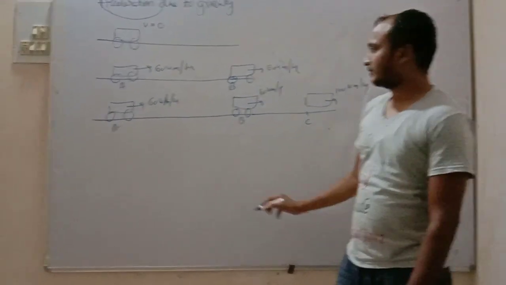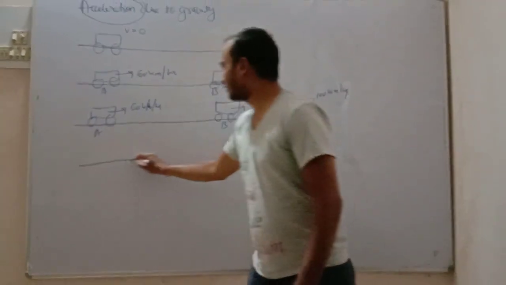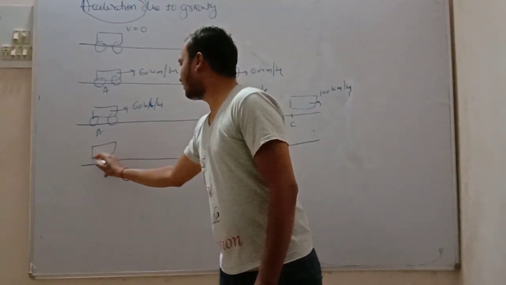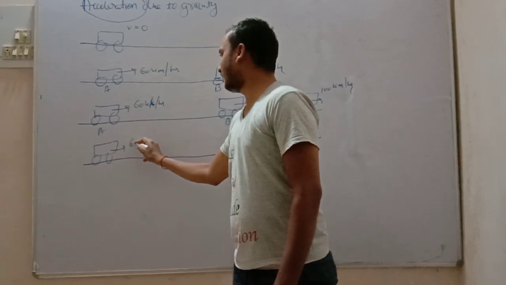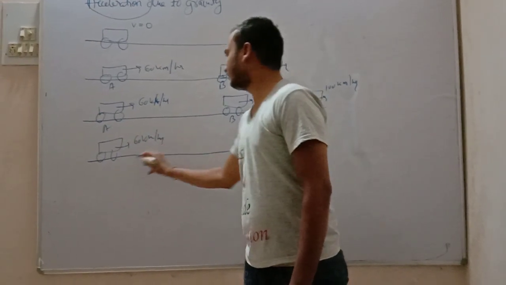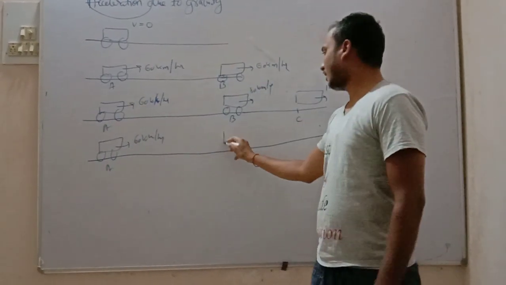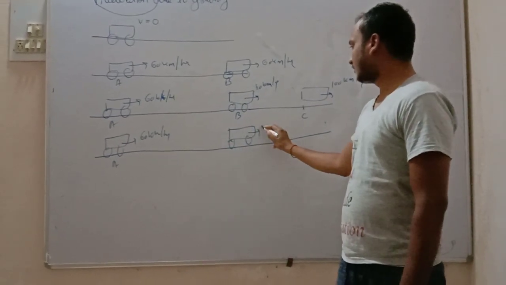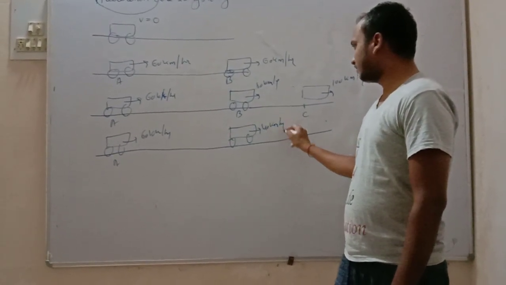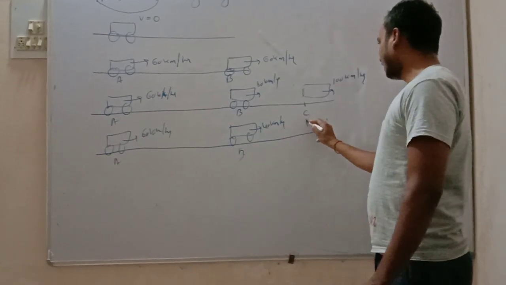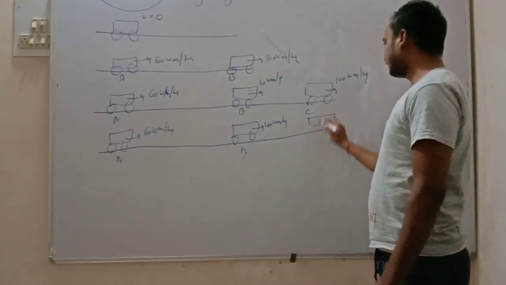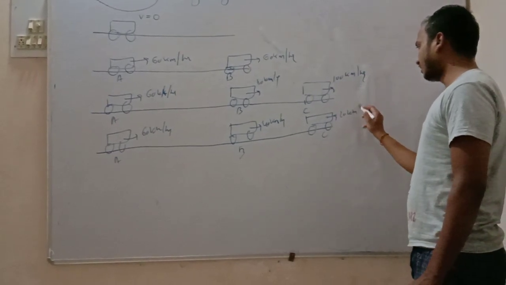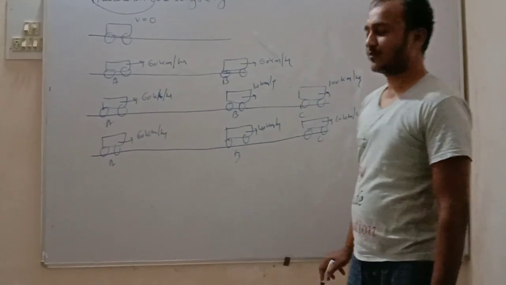Let us see the next situation. The car speed is 60 km per hour at A, at B it is 40 km per hour, and at C it is 20 km per hour.